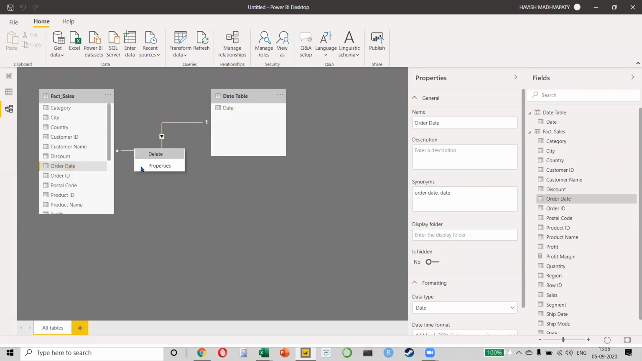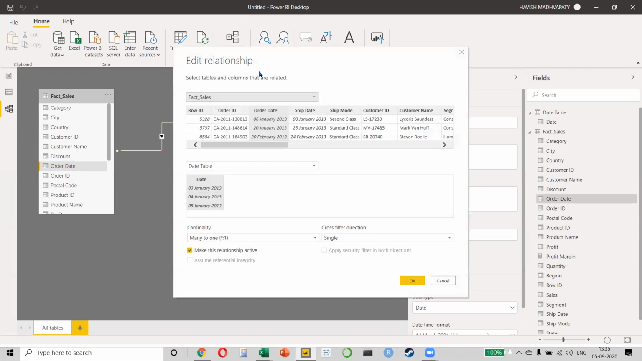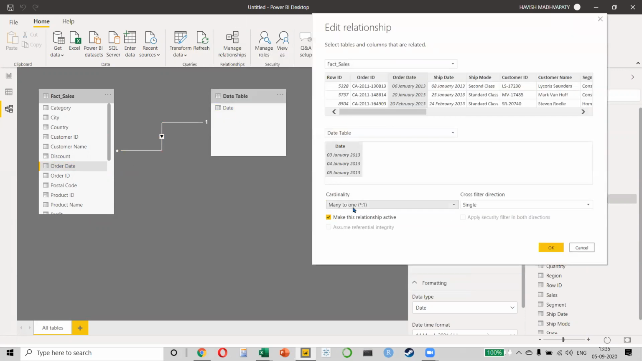So if I right click and click on properties, you would notice that we have created what we call a one-to-many relationship, which is also a cardinality. Then there are different types of filters that you have. So you have single and both. And there are different types of cardinalities that you have. You have one-to-one, one-to-many, many-to-many. 99 out of 100 times, you will be using a one-to-many relationship. Of course, you have to learn everything else, but all the others are more advanced topics.